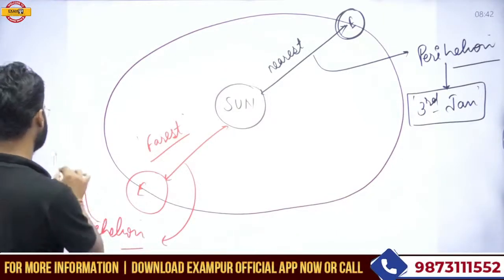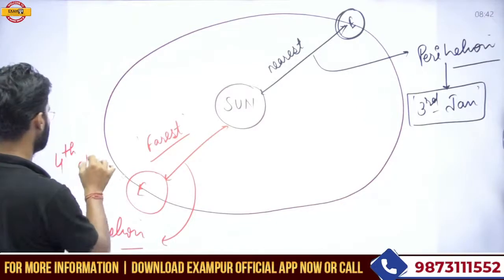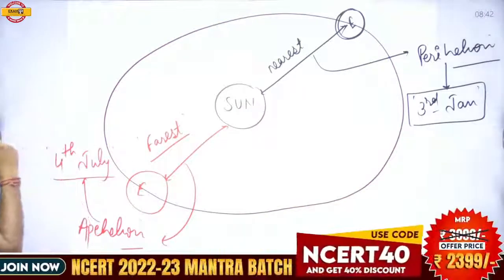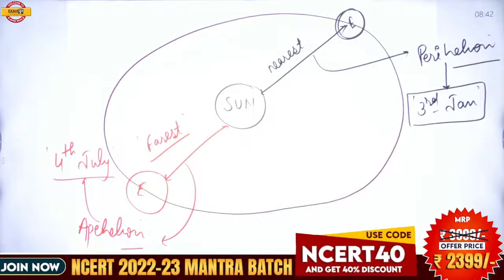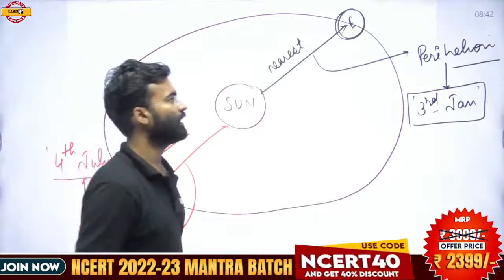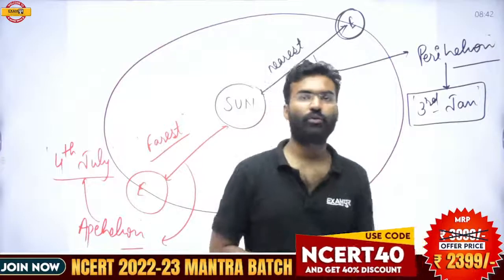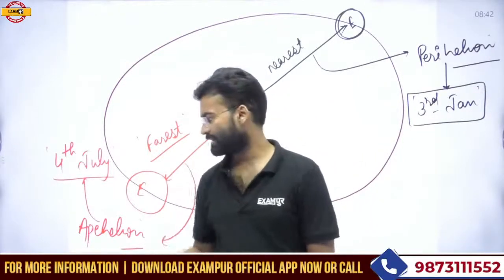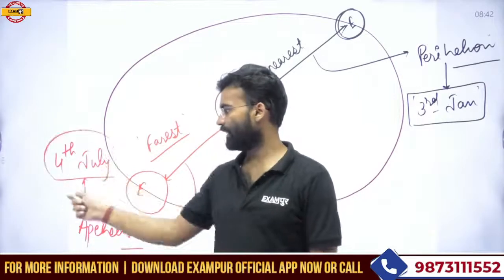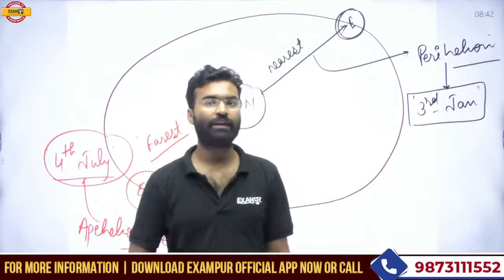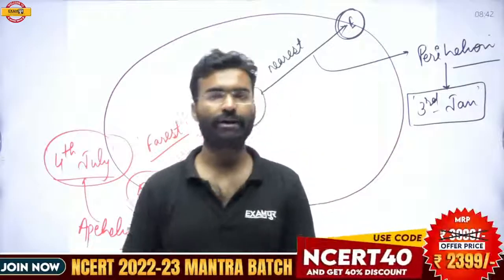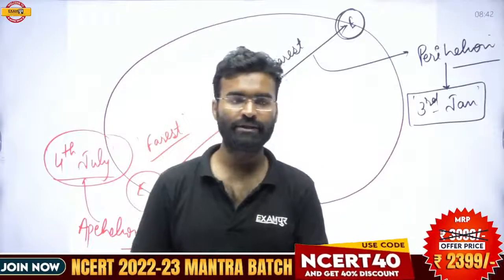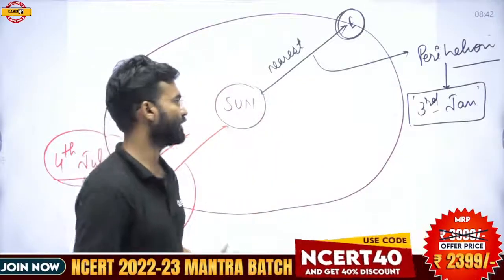It always happens on the 4th of July. So what is the aphelion? Aphelion is the situation when the distance between the Earth and Sun is maximum, and it always happens on the 4th of July. And what is the perihelion? Perihelion is the situation when the distance between the Earth and the Sun is minimum, and it always happens on the 3rd of January.